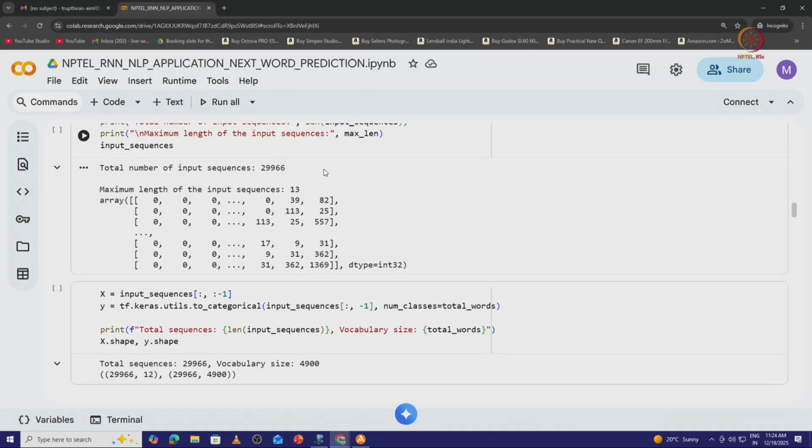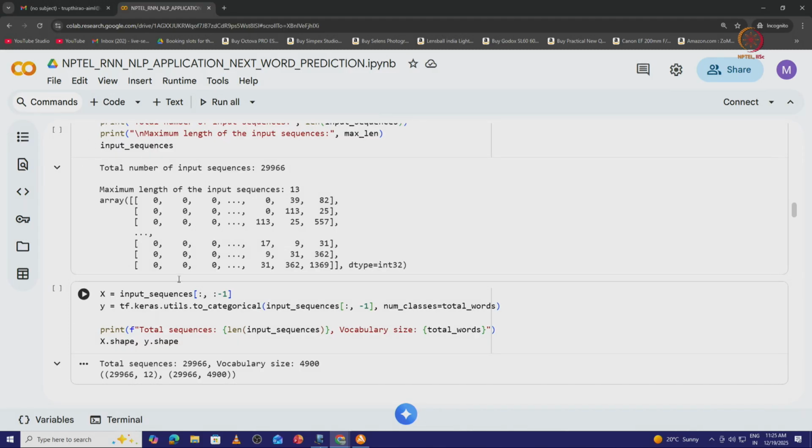So, converting it into a supervised learning format in order to make the data ready for model building. This is the task performed in this code cell. We are able to see the padding done because we can see the zeros here, followed by the respective tokens. Now, once the input sequences are ready with the same number of columns, we divide them into x and y.